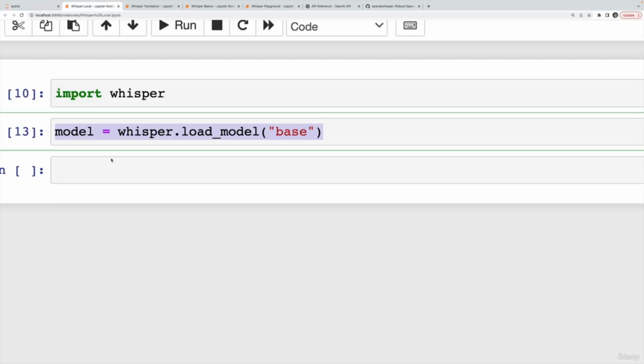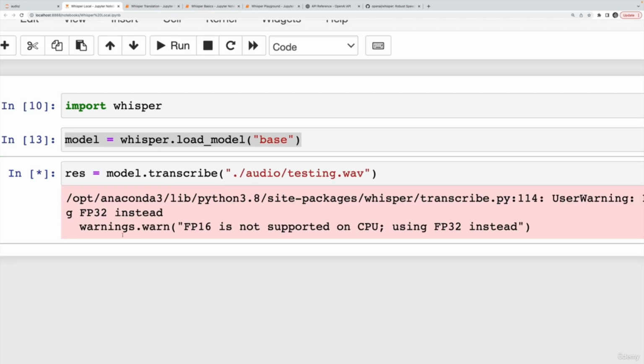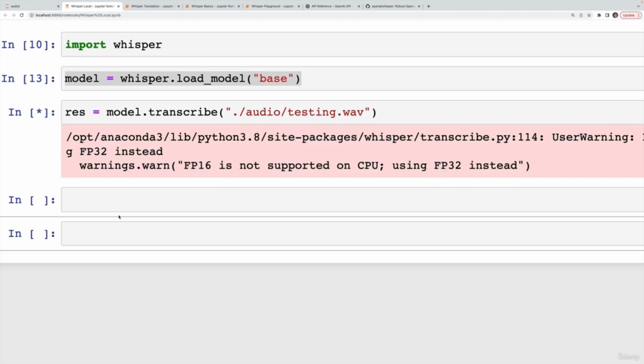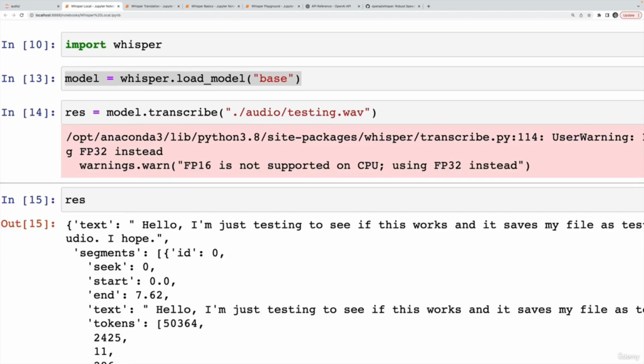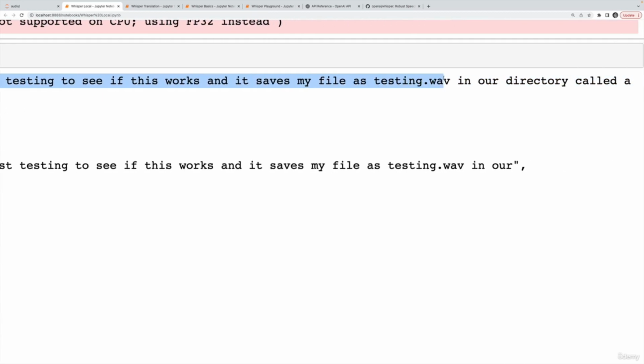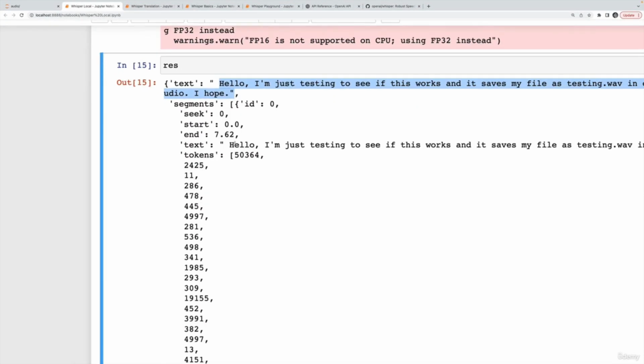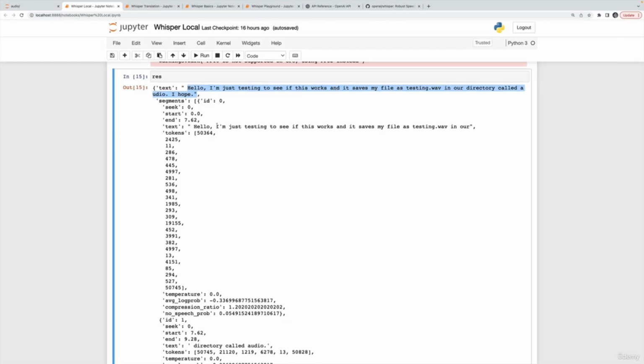Is this working? So we'll do model.transcribe. And then I need the correct path. So for me, it's /audio/testing.wave. And let's save that to a variable called result. And when this finishes, there it is. Let's take a look at res. And here we are. There's a text property. It says, hello, I'm just testing to see if this works. And it saves my file as testing.wave in our directory called audio, I hope.